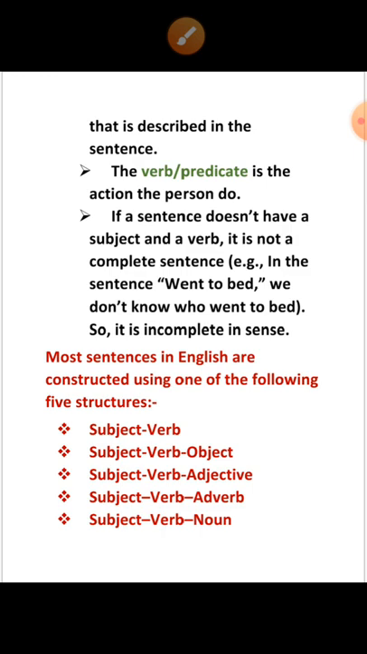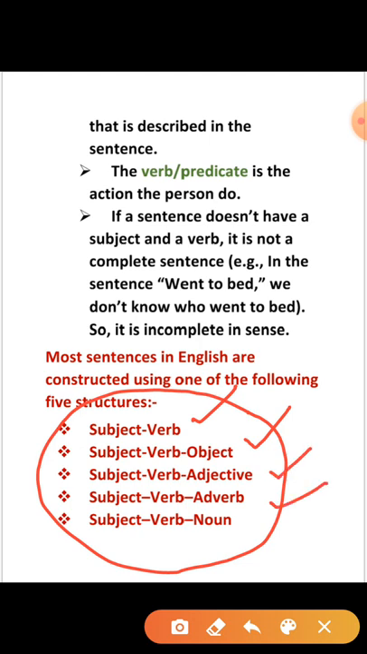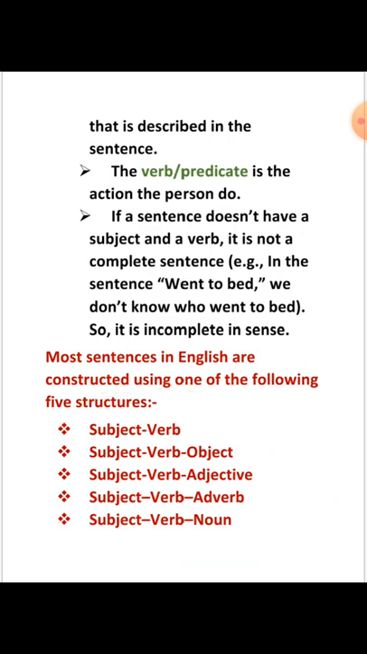For example, in the sentence, went to bed, we don't know who went to bed, so it is incomplete in sense. So it is not a sentence. Now, most sentences in English are constructed using one of the following 5 structures. Means for framing sentences you have to follow these 5 structures. First is subject and verb, second is subject, verb and object, third is subject, verb and adjective, fourth is subject, verb and adverb, and fifth is subject, verb and noun.